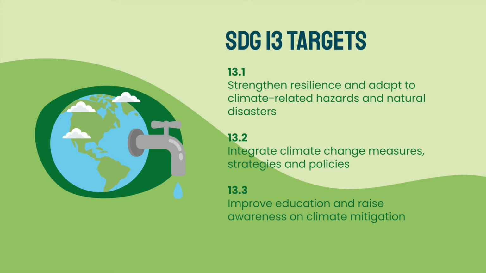Sustainable Development Goal 13 is about taking urgent action to combat climate change and its impacts. The main UN targets include strengthen resilience and adapt to climate-related hazards and natural disasters, integrate climate change measures, strategies, and policies, improve education and raise awareness on climate mitigation.